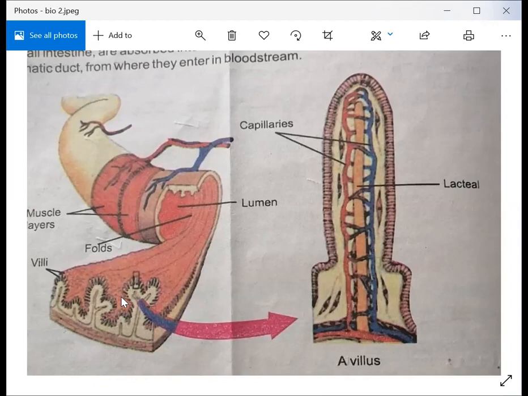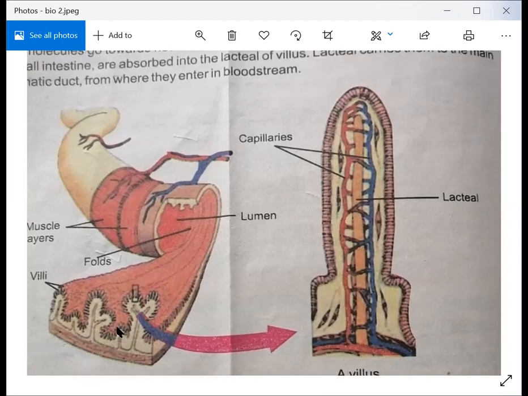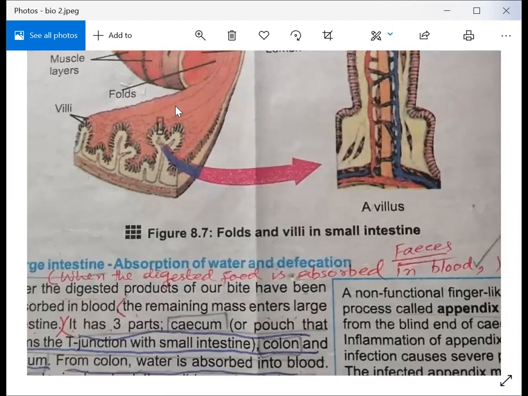So when these fatty acids and glycerol particles reach the hepatic vessels in the villi, they take them to the lymphatic duct. From there they enter the bloodstream. So this is the function of your small intestine. I hope you understand it.